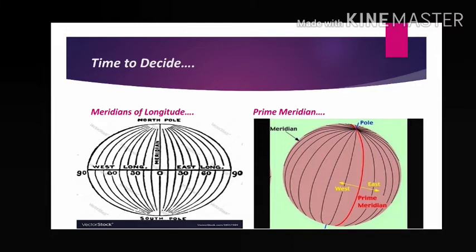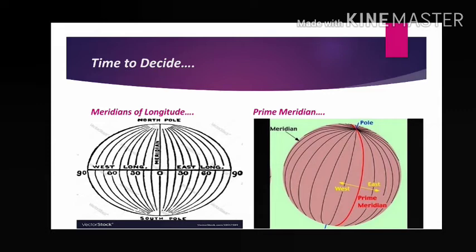Why is prime meridian given separately? Because it is important in this discussion. If we want to know about time zones, prime meridian is a very important thing. So prime meridian means, here in the left hand side diagram you can see 0 degree. This middle one is called the prime meridian. Equator also has 0 degree value, but equator extends from left to right, that means horizontally. But prime meridian is a vertical line in the center, and it is called the prime meridian.